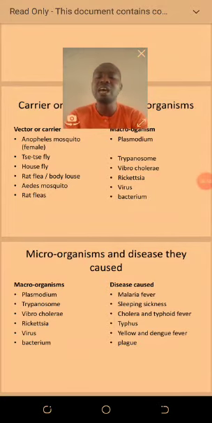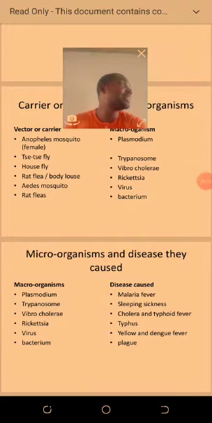The next one is Vibrio cholerae, the organism that causes cholera or typhoid fever. Then Rickettsia, which causes typhus. The virus causes yellow fever or dengue fever. And the last one we're going to talk about today is the bacterium, which causes plague.